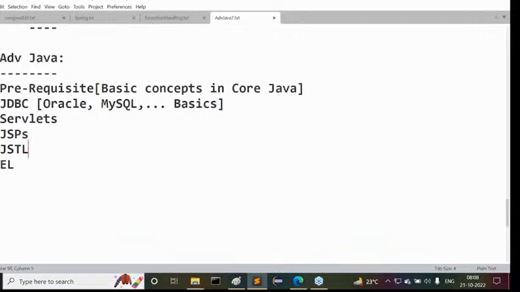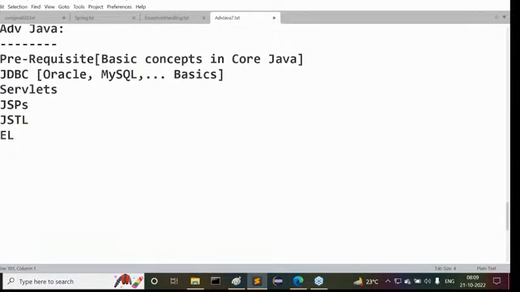Next one is, after that, servlets, JSPs, JSTL and expression language. All these are server side technologies. Then we are going to understand effectively all the concepts here. Now this is the syllabus I'm providing for this content. Okay, sir, now try to understand it. Advanced Java as a separate terminology is not available. That we understood clearly. But what is the content inside advanced Java? These concepts. Some topics from J2SE, some other topics from J2EE, that we grouped together as a separate course. That is advanced Java that we are going to discuss effectively.